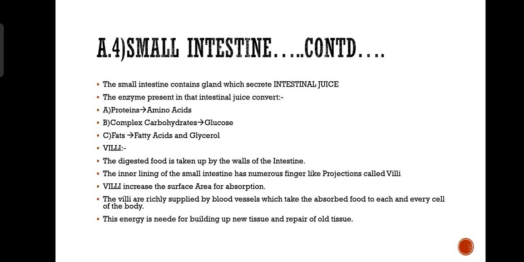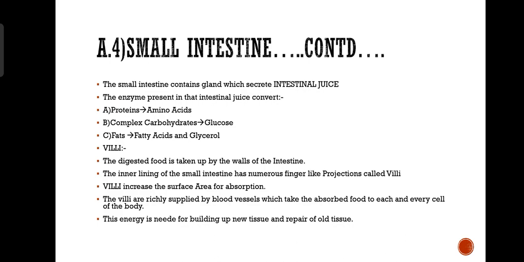Moving on to the next thing, which is villi. The digested food is taken up by the walls of the intestine. The inner lining of the small intestine has numerous finger-like projections which are called villi. Villi increase the surface area for absorption. The villi are richly supplied by blood vessels, which take the absorbed food to each and every cell of the body. So villi have blood vessels, okay.